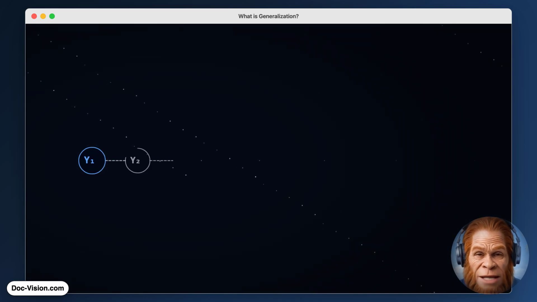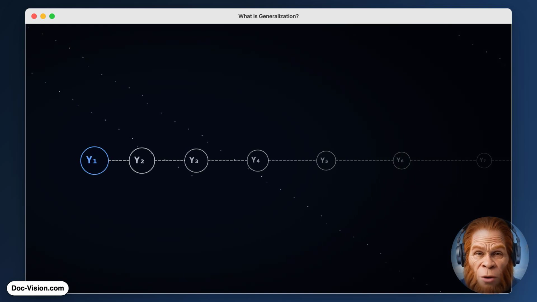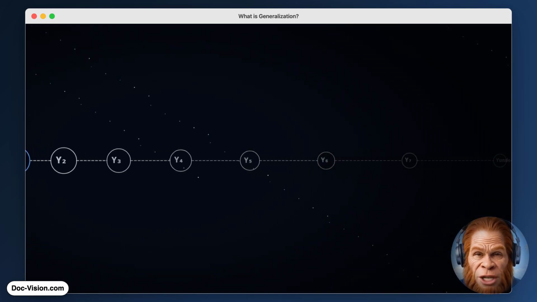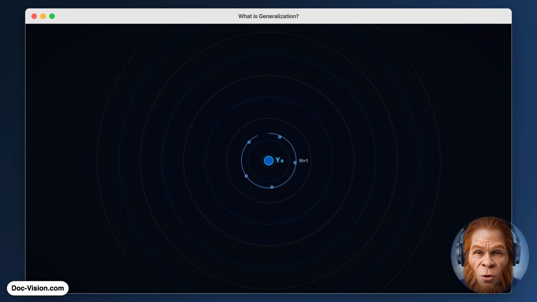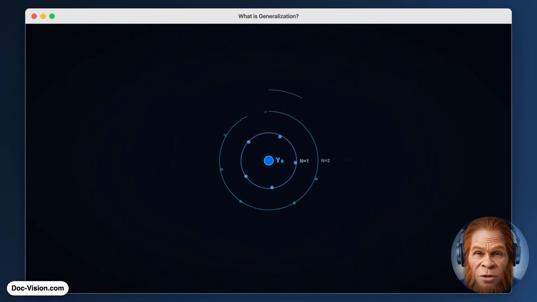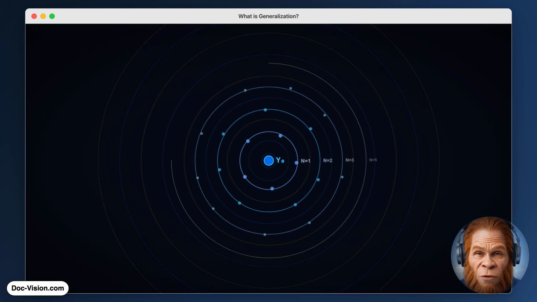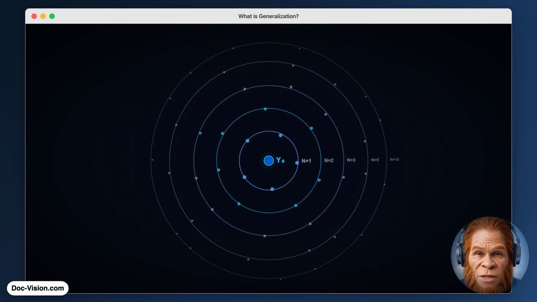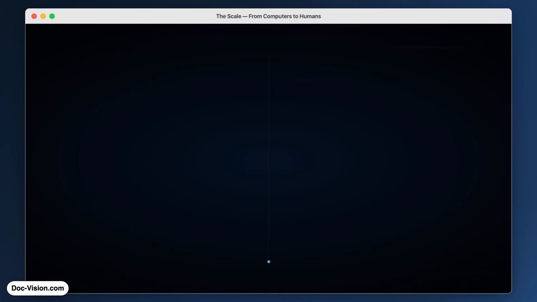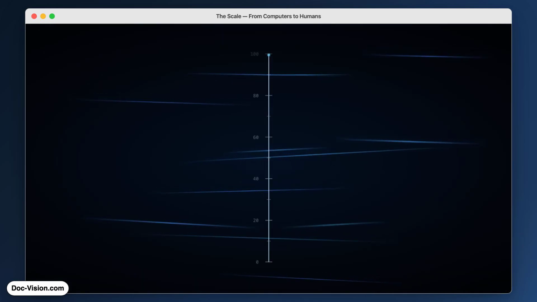If X learns Y0, can it perform Y1 without being taught? Picture a chain, Y1, Y2, Yn. As n grows, tasks grow more distant from Y0. Broader generalization means a larger n. With that definition, we can build a rough scale.